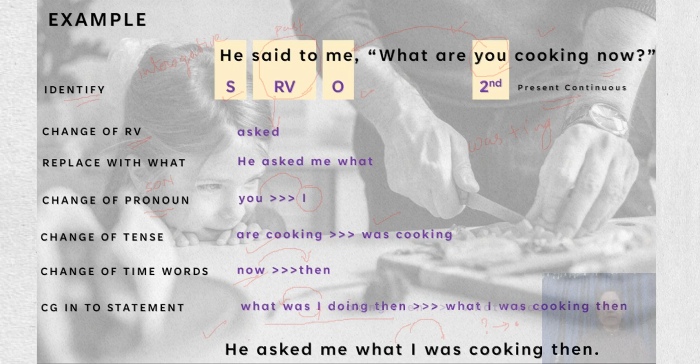So this is the final way you are going to change. This is a direct question. What is a direct question word, an interrogative WH question? We change it into a statement in the reported speech. So it changes to: he asked me what I was cooking then.